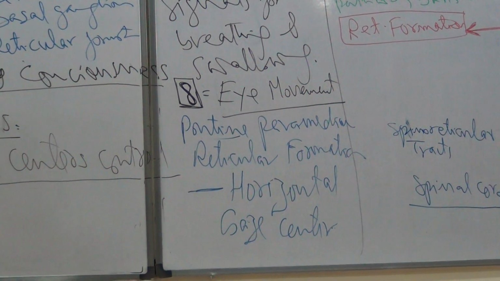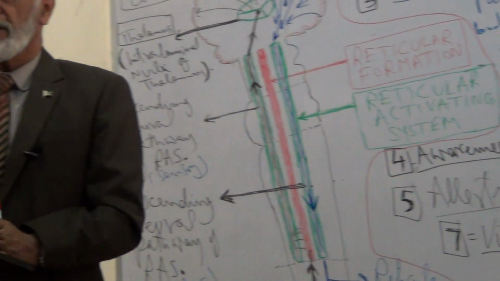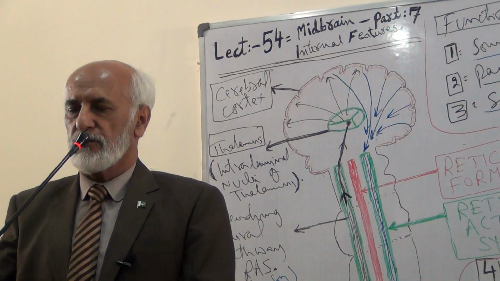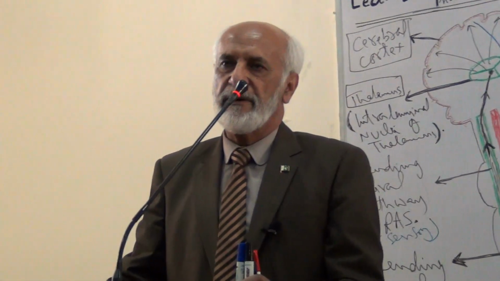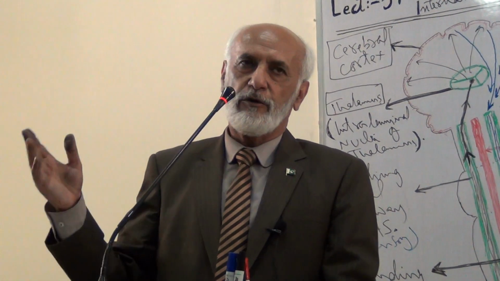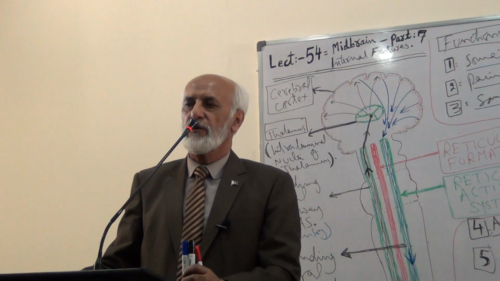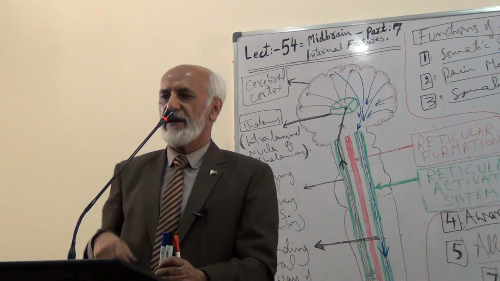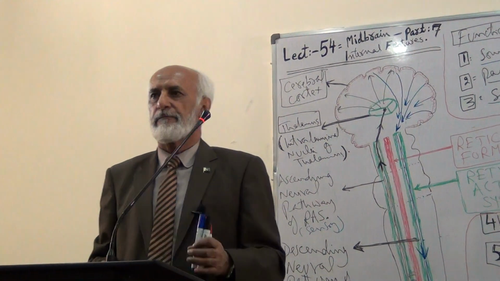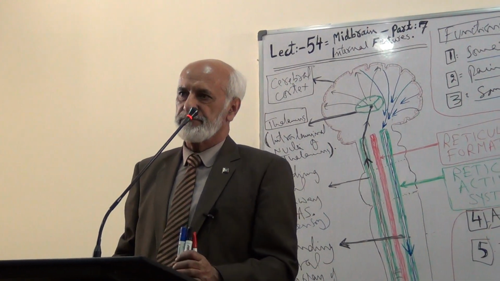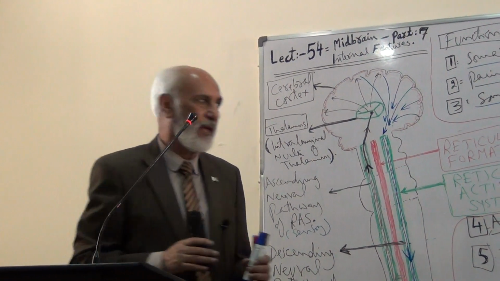And I told you before that there is a vertical gaze, looking up and down, and horizontal gaze, looking to the right side or left side. So horizontal eye movements are controlled by the pontine paramedian reticular formation. And I told you before that the vertical gaze is controlled by the interstitial nucleus of Cajal. But here, discussing the reticular formation, it is responsible for the horizontal gaze center. Now the reticular formation is also involved in emotional behavior.